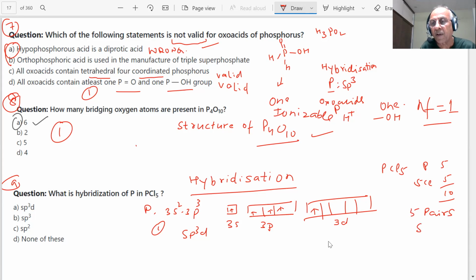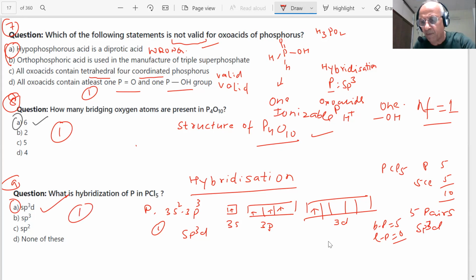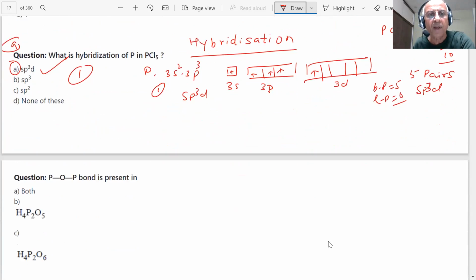How many bond pairs? 5. Lone pair 0. sp3d. So many ways are there. And then I can do it in a very simple way also. This is just a way of doing things, how we answer the question, students.